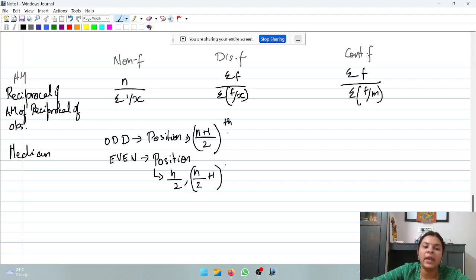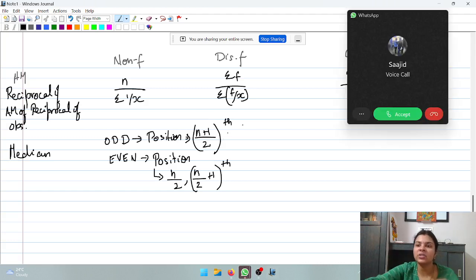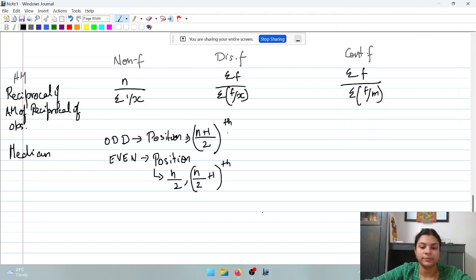N by 2 comma n by 2 plus 1th position. Now remember, whenever you have only one position, you need to arrange the values in their ascending order.